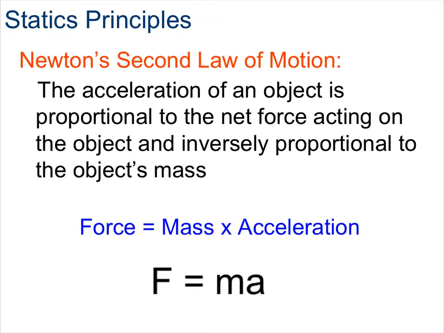Newton's second law of motion describes the acceleration of an object in the direction of the net force applied to it. It pertains to the behavior of objects for which all existing forces are not balanced. The second law states that the acceleration of an object is dependent upon 2 variables, the net force acting upon the object and the mass of the object. The acceleration of an object depends directly upon the net force acting on the object and inversely upon the mass of the object. To represent this, we have the equation force equals mass times acceleration.